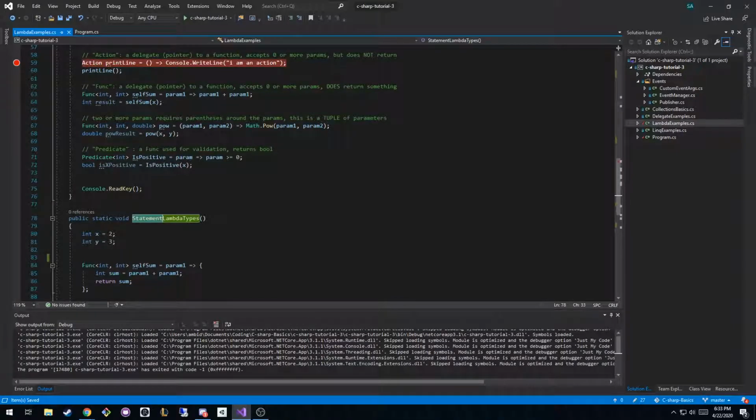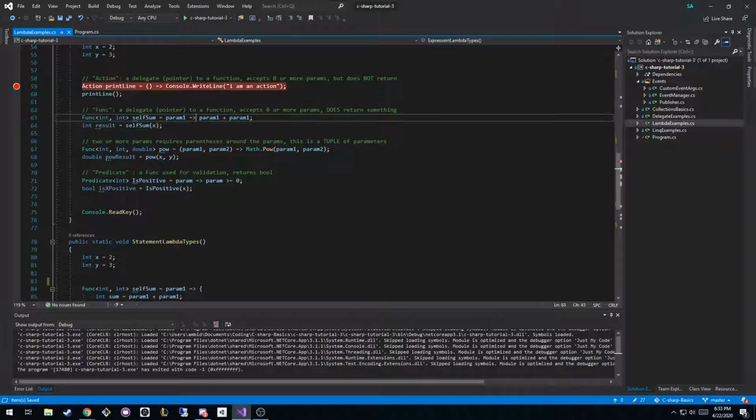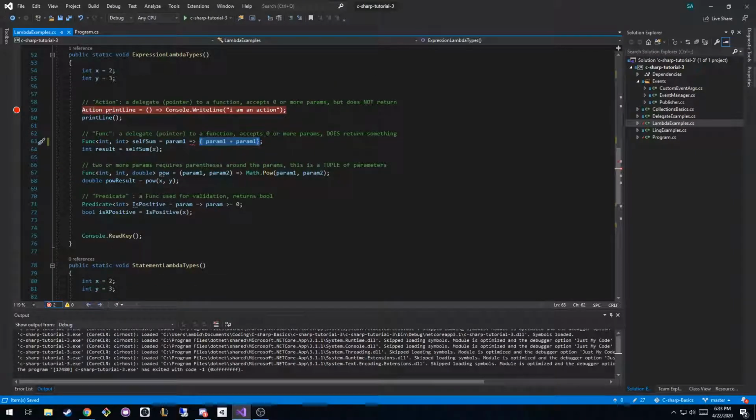So the only difference between an expression lambda and a statement lambda is the syntax, or the way the language expects you to fill these things out. I could still put this guy all in one line, but if I put the brackets around it and I hit save, you'll see not all code paths return a value, because now this is pretending like it's a function, which means I need to have a return inside of it. Whereas this is just some nice syntax to prevent you from having to do that.